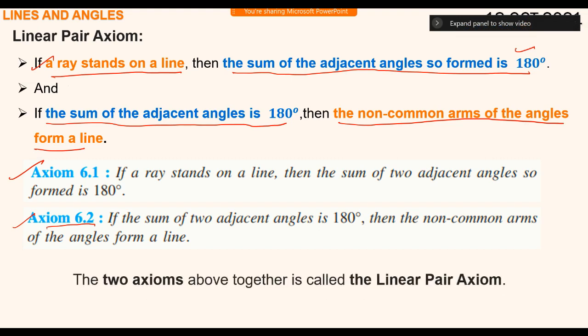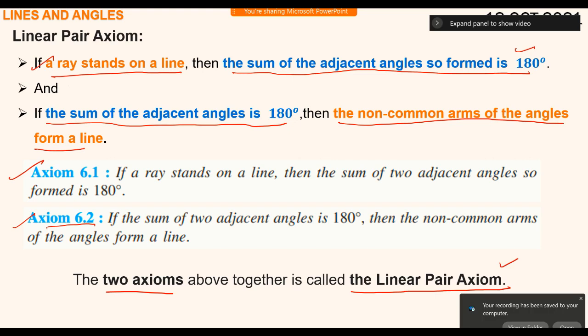The two axioms above together are called the linear pair axiom. Linear pair axiom means if a ray stands on a line, then the sum of two adjacent angles so formed is 180 degrees. Or the converse of it: if the sum of two adjacent angles is 180 degrees, then the non-common arms of the angles form a line. That is axiom 6.2. Both together are called the linear pair axiom.